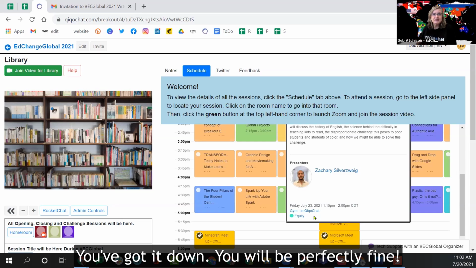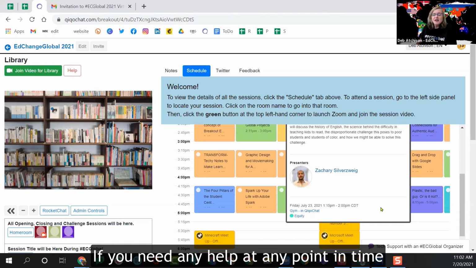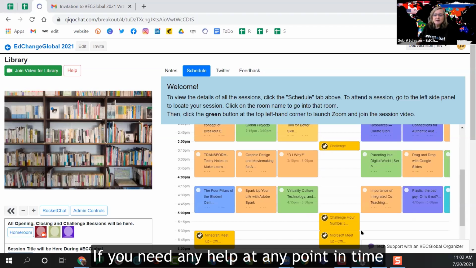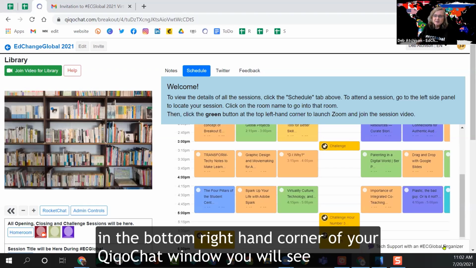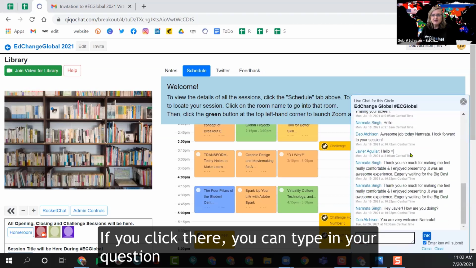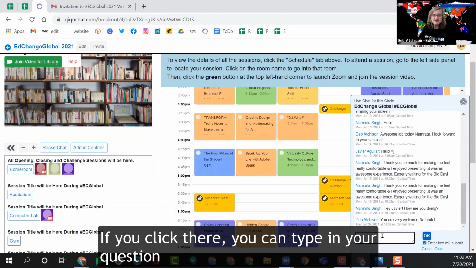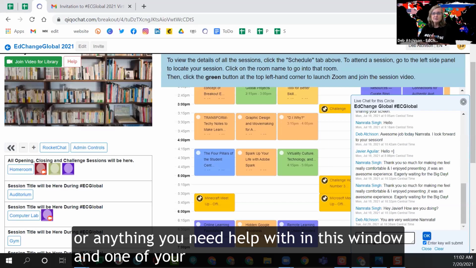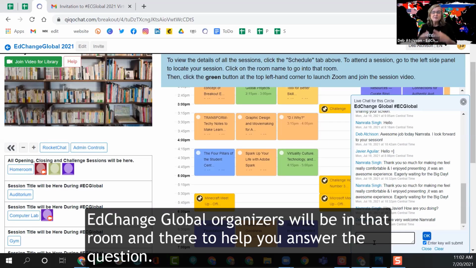You will be perfectly fine. If you need any help at any point in time, if you look in the bottom right-hand corner of your QiqoChat window, you will see it says tech support with an EdChange Global Organizer. If you click there, you can type in your question. You can put anything you need help with in this window, and one of your EdChange Global Organizers will be in that room and there to help you answer the question.